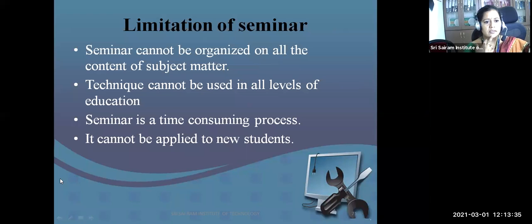Limitations: the seminar is time consuming because it lasts for 2 hours. It cannot be applied to new students. You should have some prerequisite knowledge before coming to the seminar, and it's not used in all levels of education. Some people will not understand through a seminar. They need some lecture or workshop or some special kind of training. So a seminar is not suitable at all levels of education.